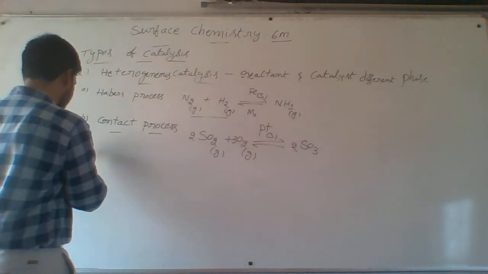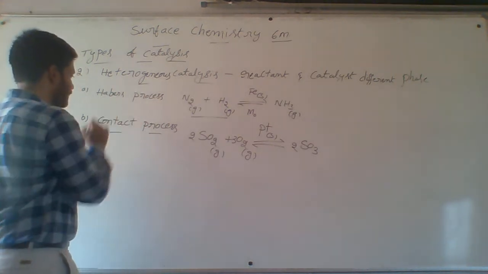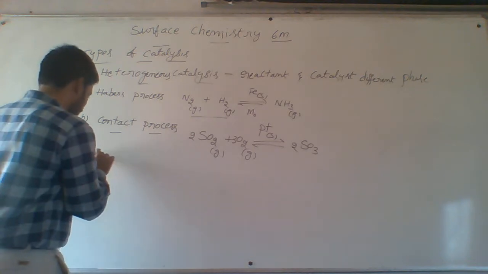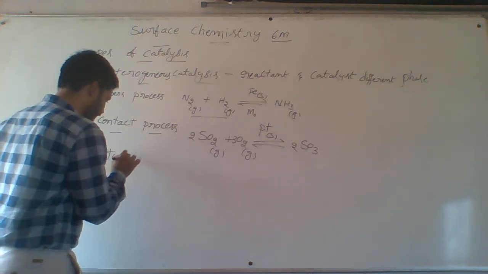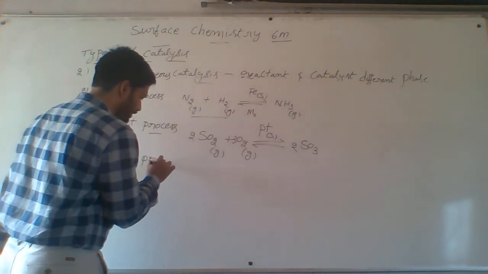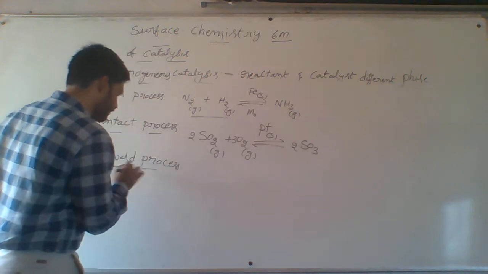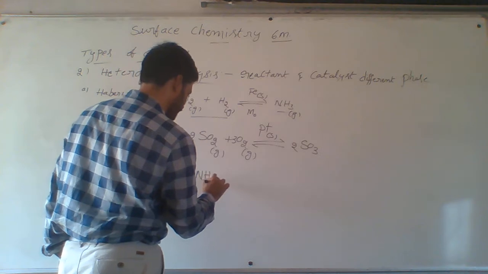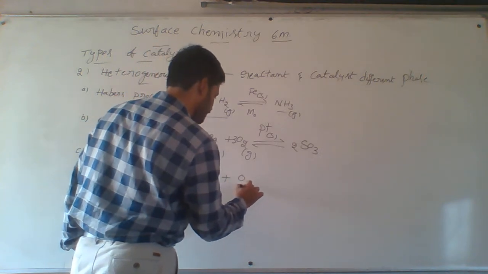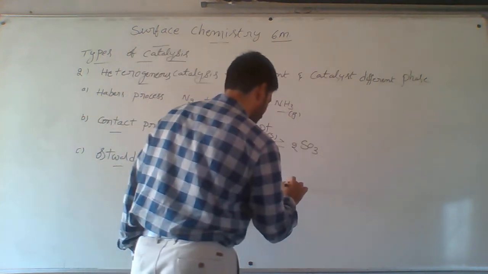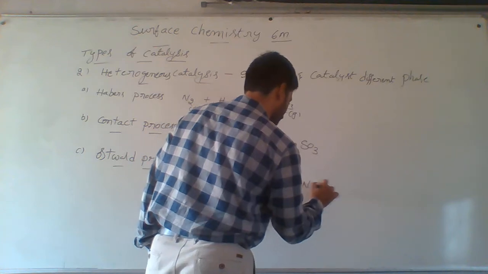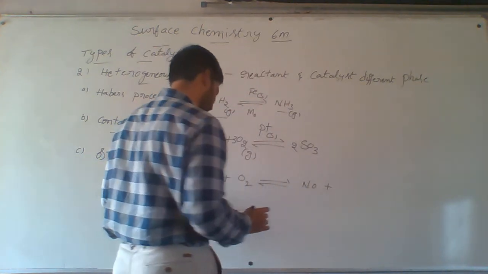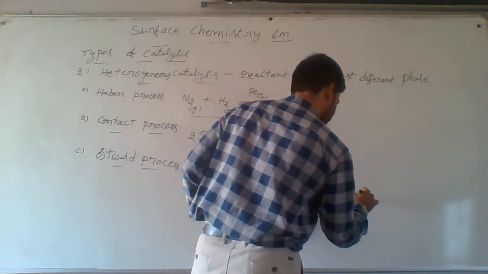And third one, after Haber's process and contact process, is the Ostwald process. In the Ostwald process, the ammonia prepared in Haber's process on oxidation forms NO plus H2O.